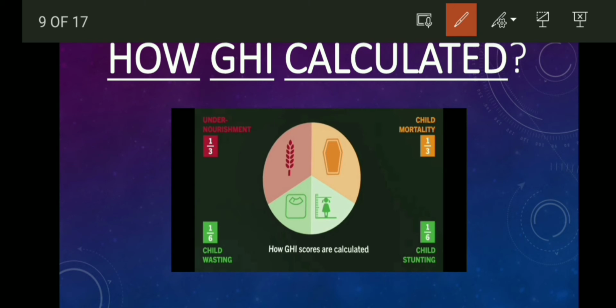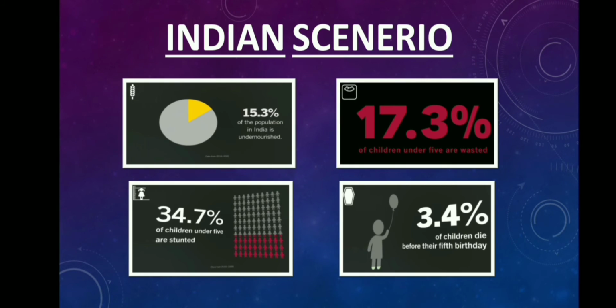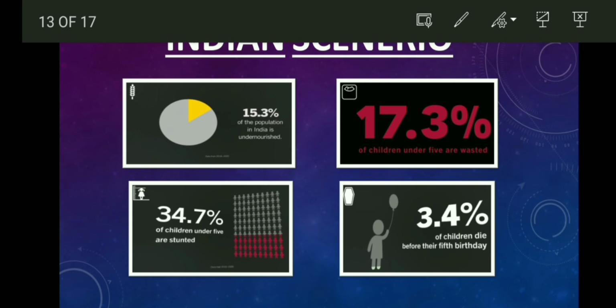So 1/3 of undernourishment is taken, 1/6 child wasting, 1/3 child mortality, and 1/6 child stunting is considered. So with the help of these four indicators and their determined ratio, we get the Global Hunger Index report. If we come to a detailed report of India, then we can see that 15.3% of the population in